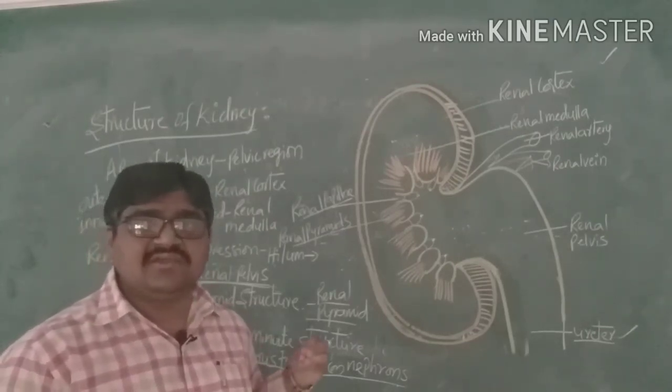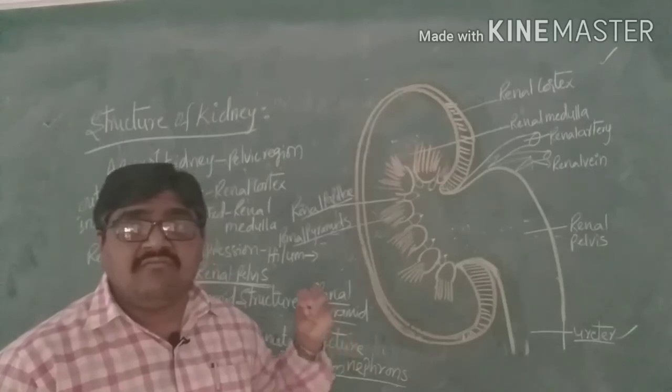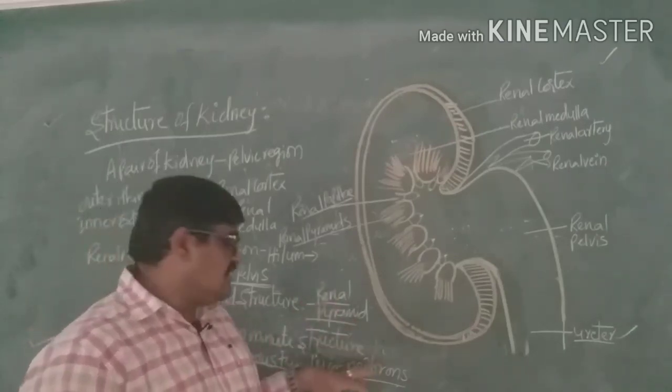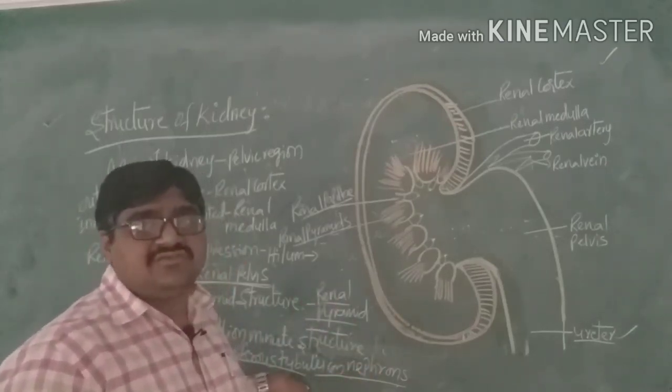Each kidney consists of 1.5 million of these minute structures, called the uriniferous tubules or nephrons.